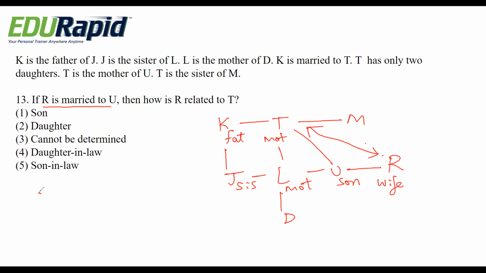So R becomes daughter-in-law for T and T becomes mother-in-law for R. So the right answer is option 4, daughter-in-law.